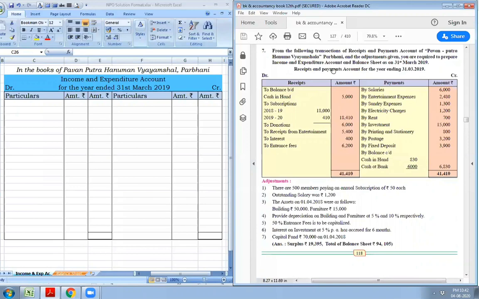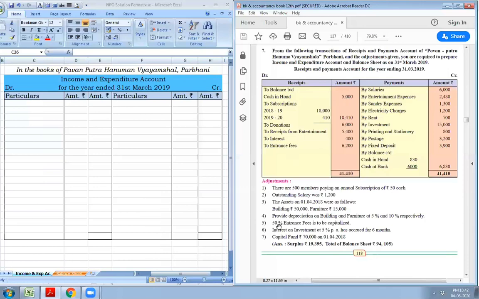So this is the receipt and payment account given for the year ended 31st March 2019. Debit side, that is the receipt side, all the receipts are given during the year, and credit side, all the payments are given during the year. This balance is the opening balance of cash, as it is the balance of previous year. It will not be recorded in the current year. It will go to previous year's balance sheet.